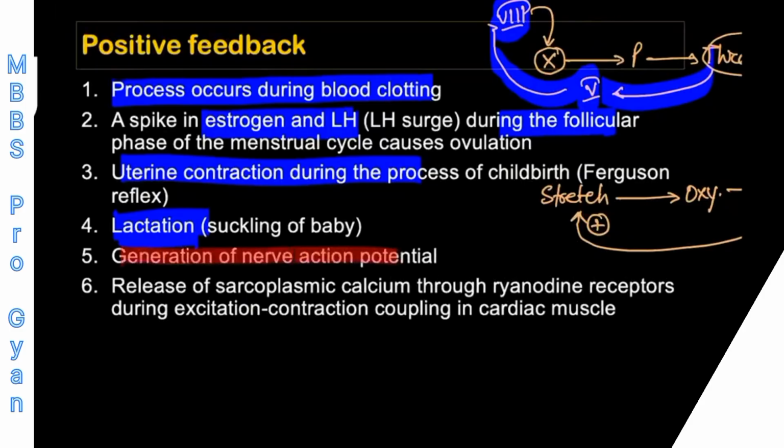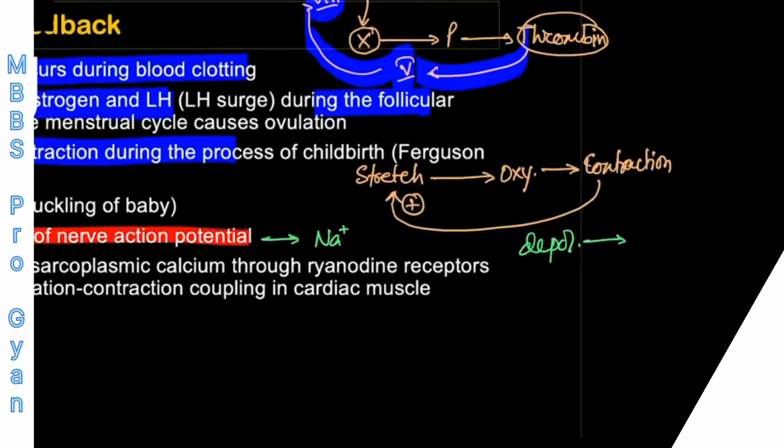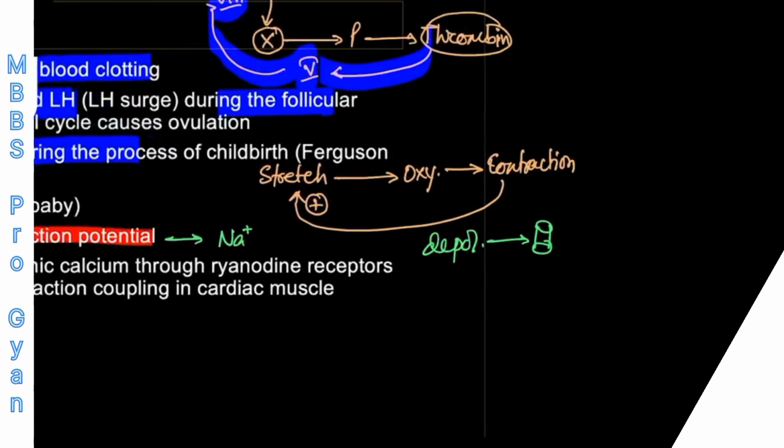Next is the generation of the nerve impulses. Very, very important. Please remember that when action potential occurs, you require a channel which is known as the voltage gated sodium channel. This opening of the voltage gated sodium channel is an example of positive feedback control system. Why? Because this sodium channel, which is voltage gated, opens in presence of depolarization. So whenever there is little depolarization, what will happen? It stimulates the opening of the sodium channel.